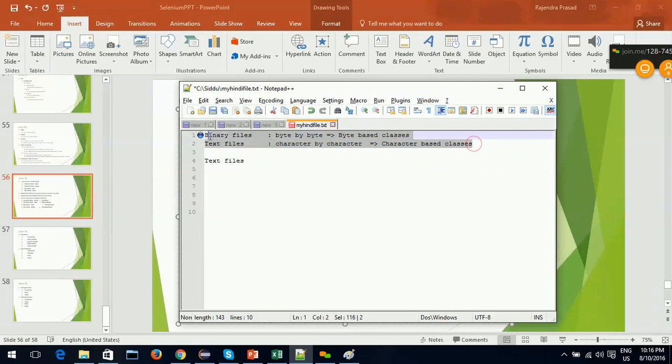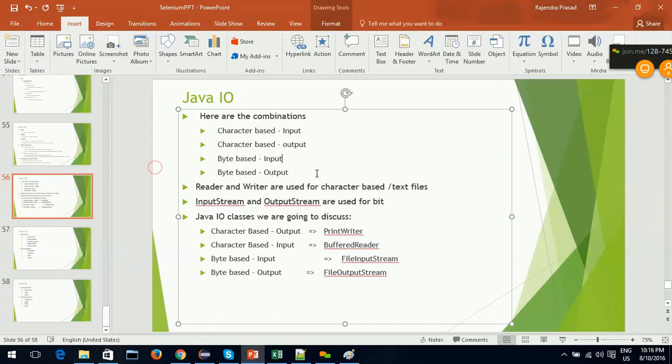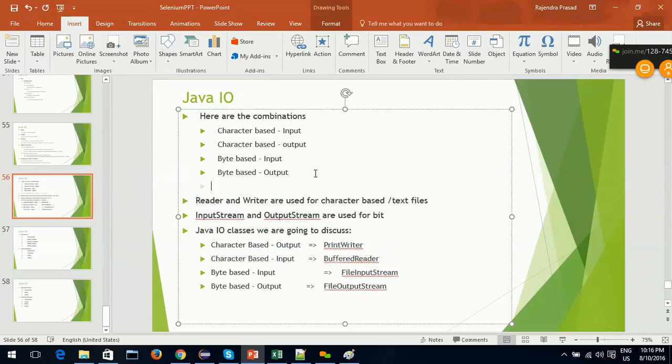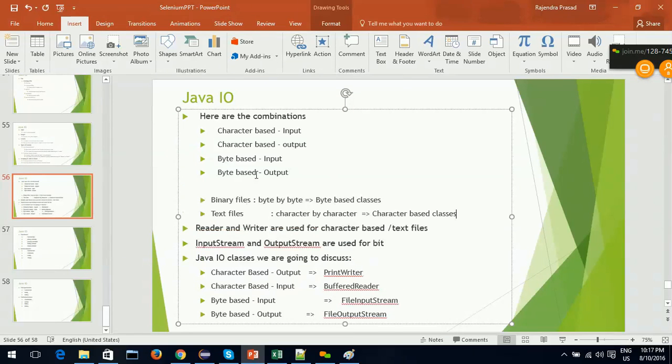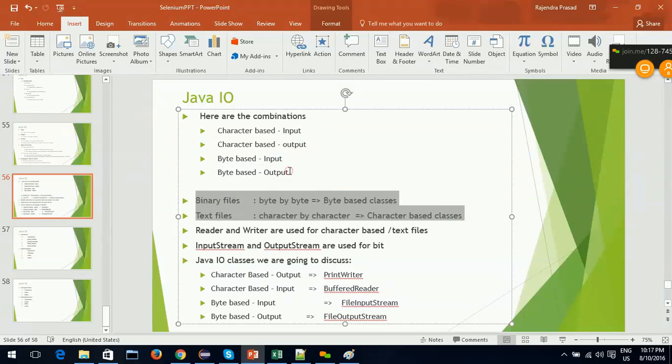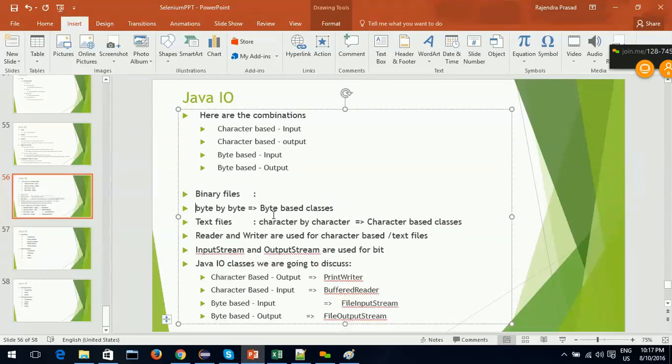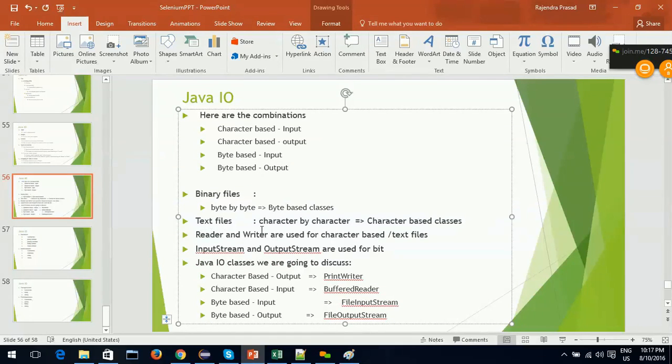I forgot to mention it here. You keep it like this: byte by byte, input stream and output stream.